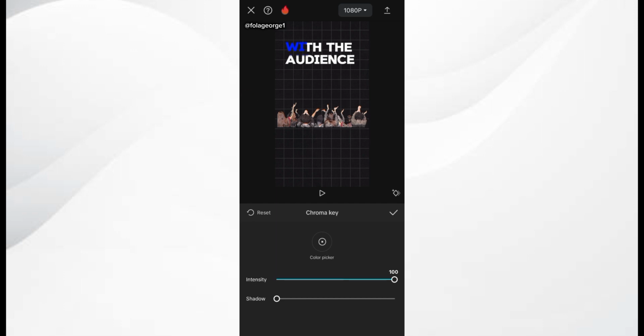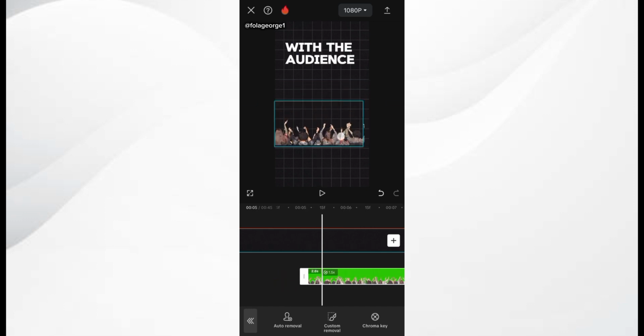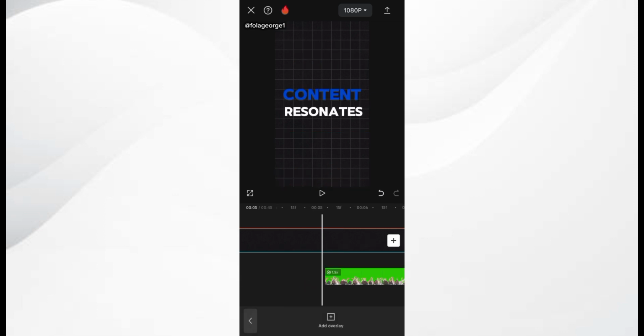After removing the green screen, I'm going to position the audience animation downward, increase the size of it a little bit, and position it like I did in the original video. Good. So the text also needs a little bit more positioning.